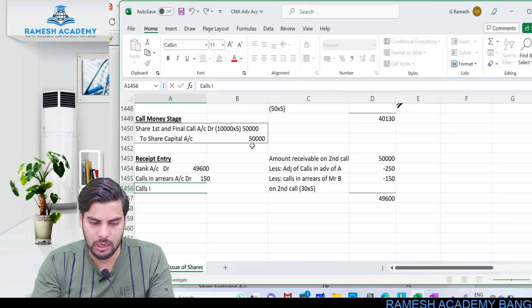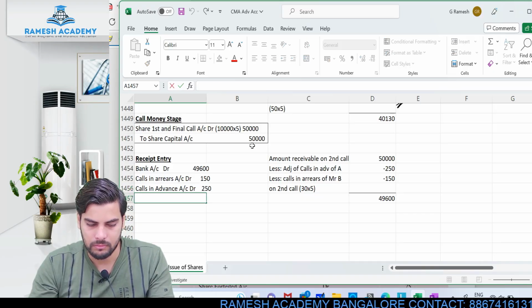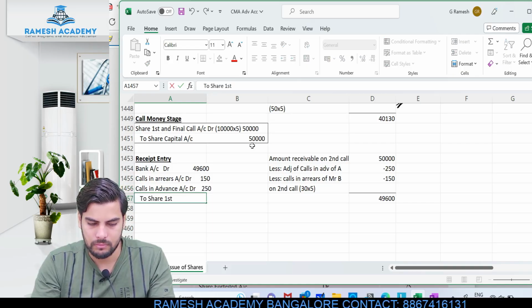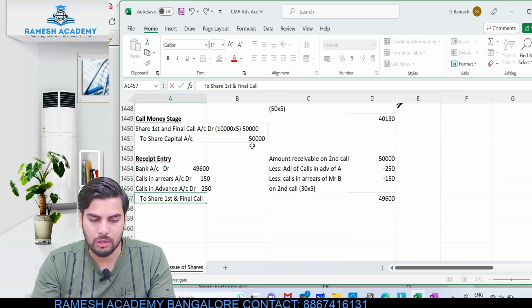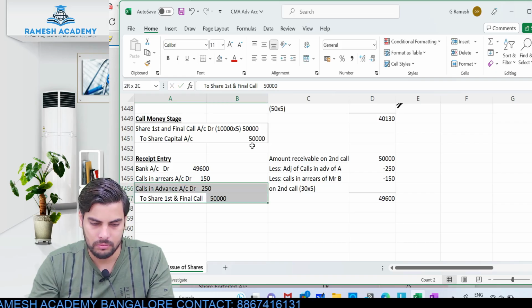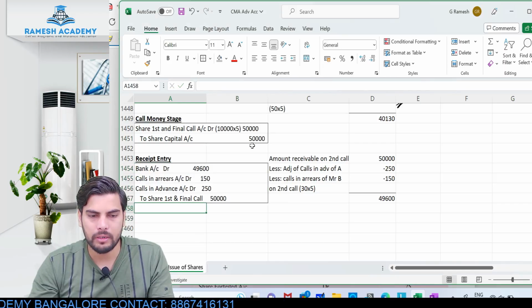Calls in advance account debit, that was 250, right? To share first and final call. The amount which is due at first and final call is 50,000. Clear? If you check the total of debit and credit, it is 50,000.